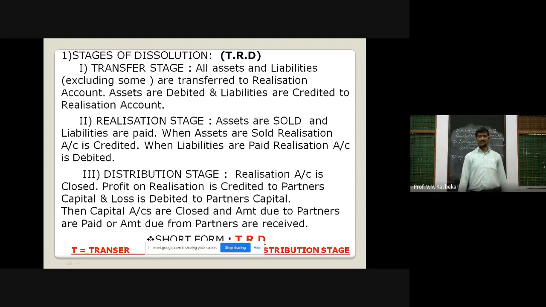So let us see the short form T.R.D. Remember this short form, which is very, very important at the time of solving examples. Transfer stage, realization stage, and distribution stage.